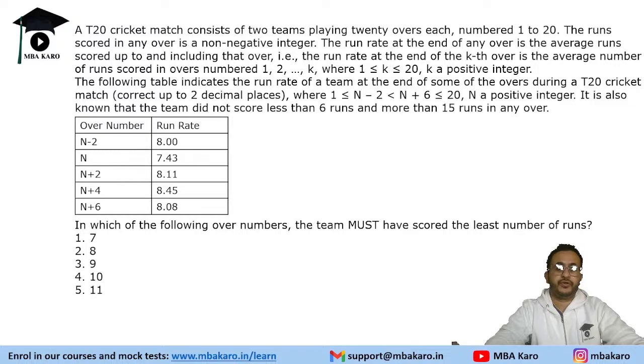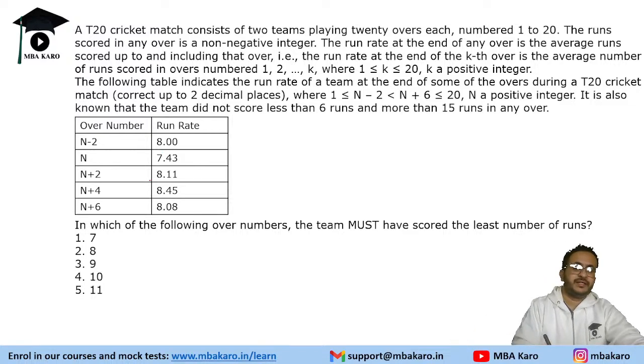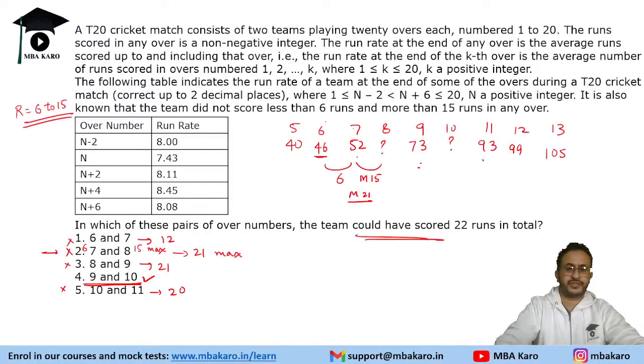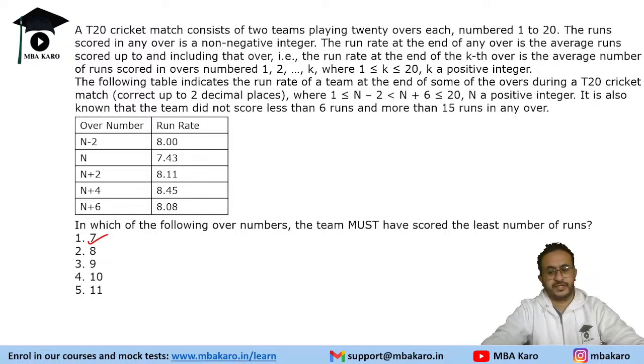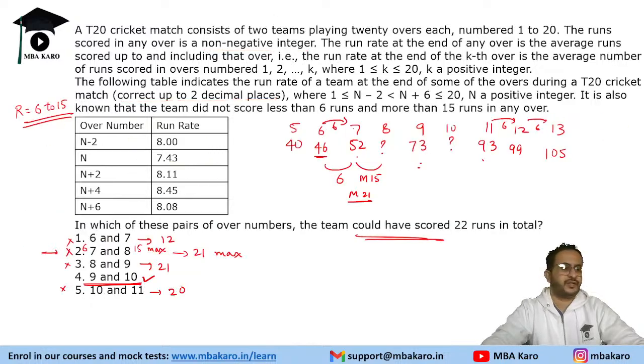In which of the following over numbers the team must have scored the least number of runs? See, based on the information, we know that in 7th over they scored 6 runs. 12th and 13th over also they scored 6 runs, but that is not in the options. So among the following overs, in 7th over they scored 6 runs. So the last question was easy, the first question was easy, the second question required some understanding.